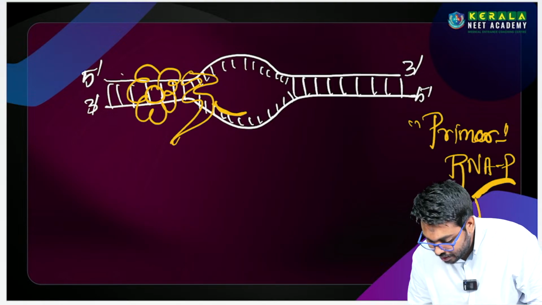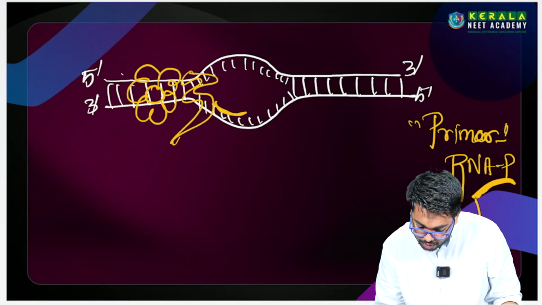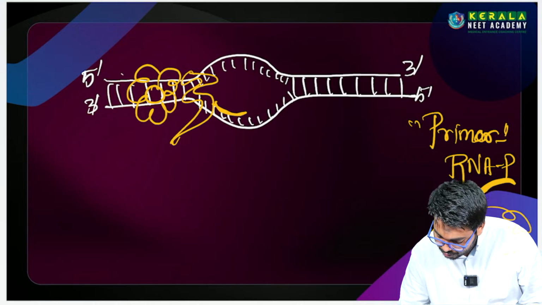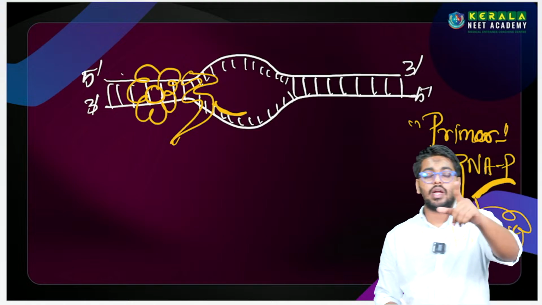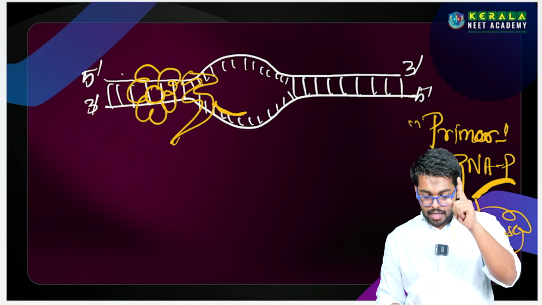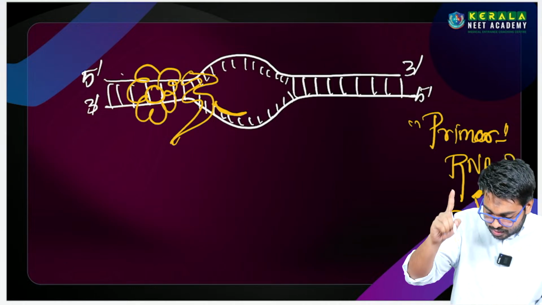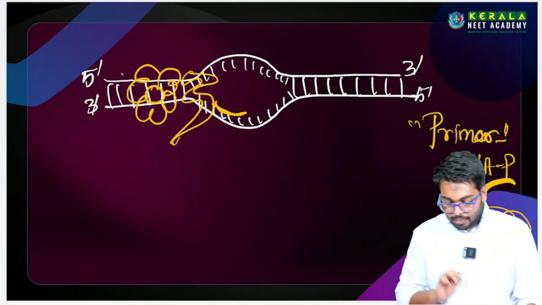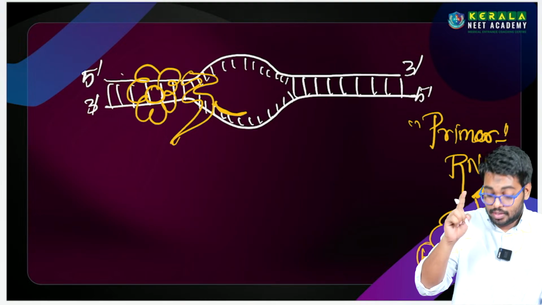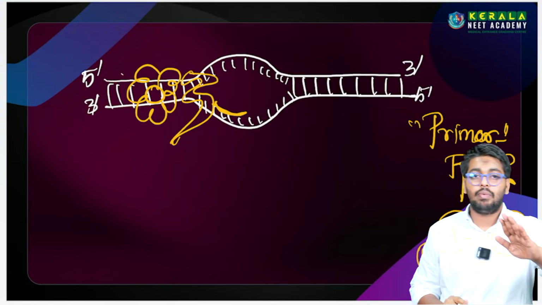This RNA primer is synthesized by primase, or RNA polymerase. Our fourth enzyme is RNA primase. The RNA primase will synthesize the RNA primer that will be the initial part of the replication process. Without primer, there is no replication. So this is a very, very important part of the replication process.